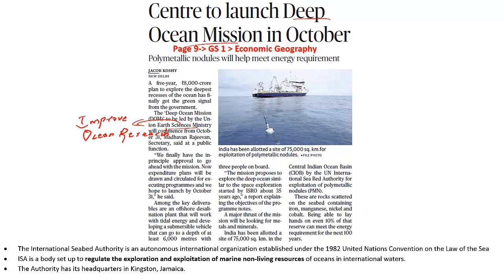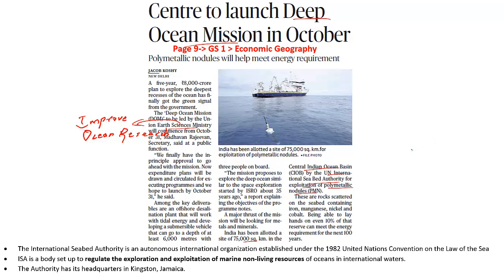phenomenon as well. Just like how we have ISRO, which will look and explore the space region, this particular mission will also explore all that is required to extract economics from the deep ocean. What this article further says is that India has been currently allotted a site of about 75,000 square kilometers in the central Indian Ocean basin, and this has been guaranteed by the United Nations International Seabed Authority for exploitation of the polymetallic nodules. So what are these polymetallic nodules? These are also called the manganese nodules.